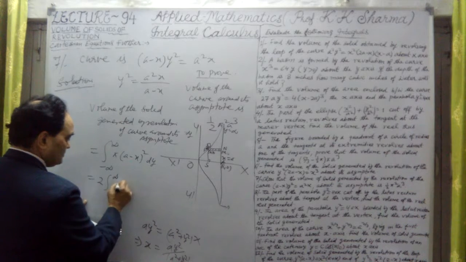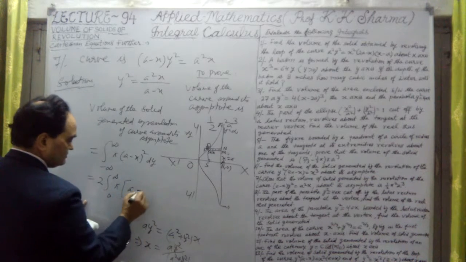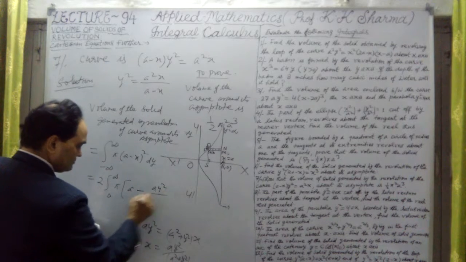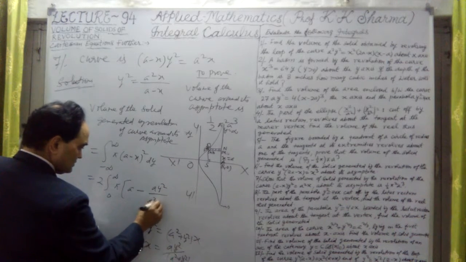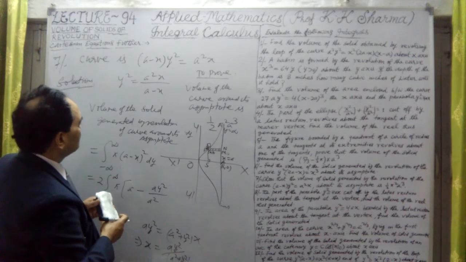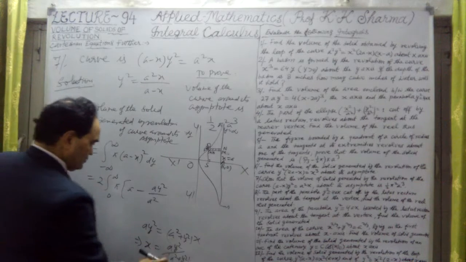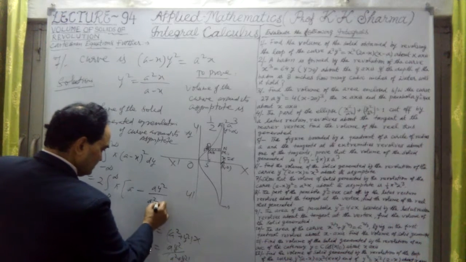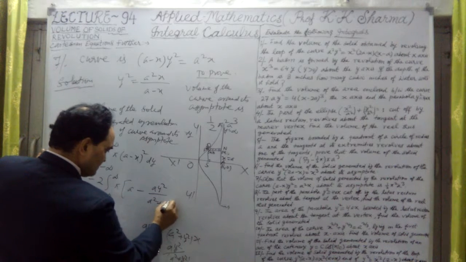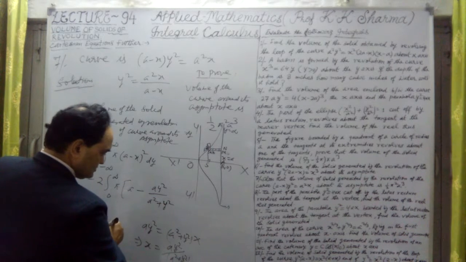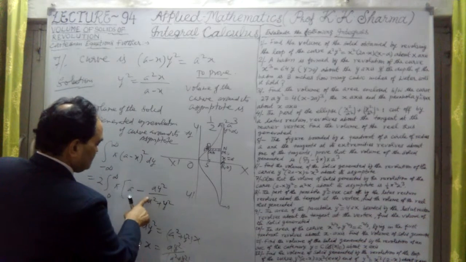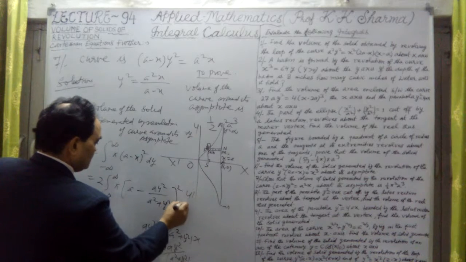Pi into A minus X, the value is this: A minus A y square upon A square plus y square, whole square into dy.